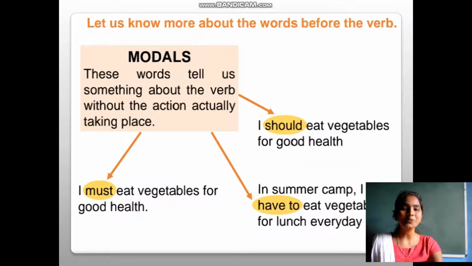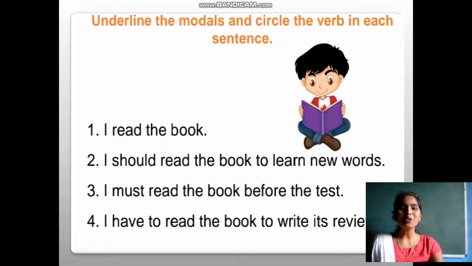So let us know more about the words before the verb. Modals, as we learned, are words that tell us something about the verb without the action actually taking place. These are modals like should, must, have to. Now underline the modals and circle the verb in each sentence. The first one is, I read the book. I should read the book to learn new words. I must read the book before the test. I have to read the book to write its review.